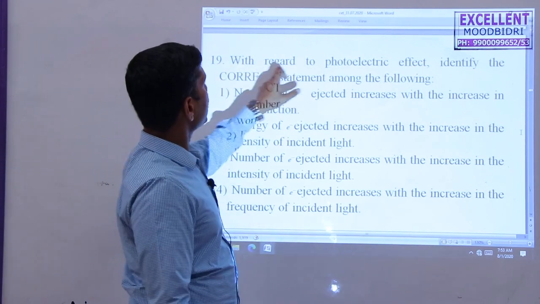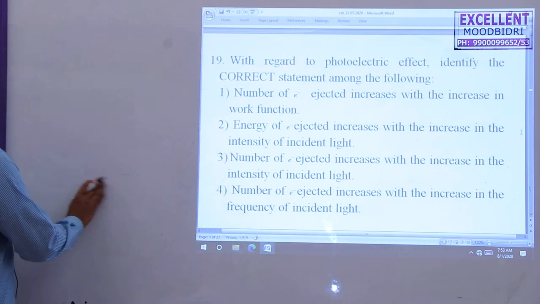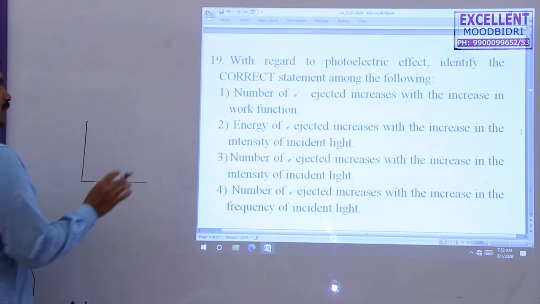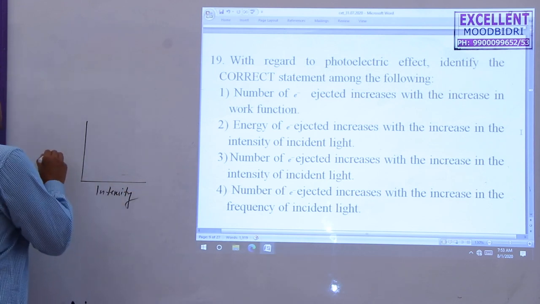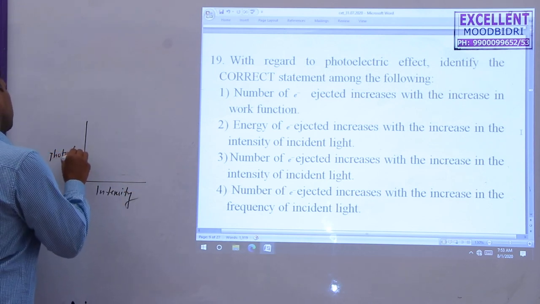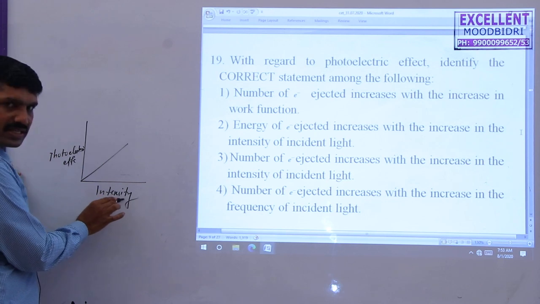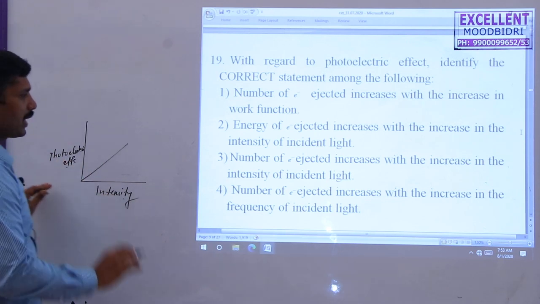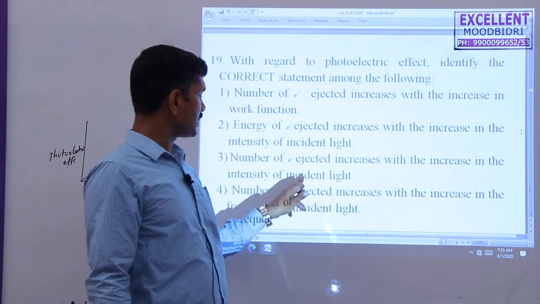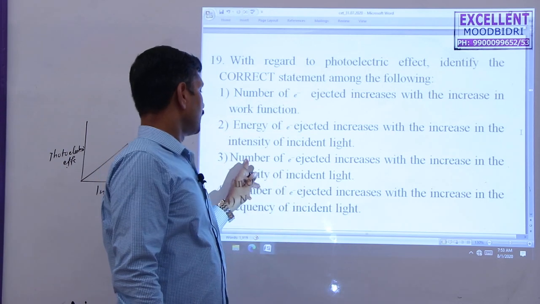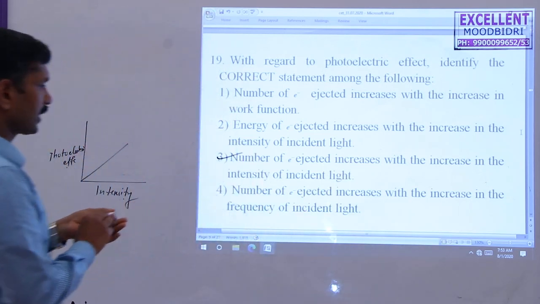Next question: with regard to the photoelectric effect, identify the correct statement among the following. In the photoelectric effect, it depends on the intensity: when the intensity of the light increases, the photoelectric effect increases. That's why the number of electrons ejected increases with increasing intensity of the incident light. When the intensity of the light increases, the number of electrons ejected from the metal also increases. That's why the third option is correct here.